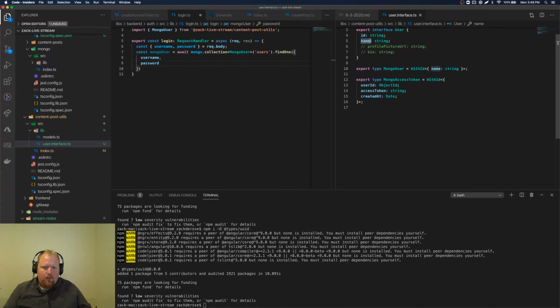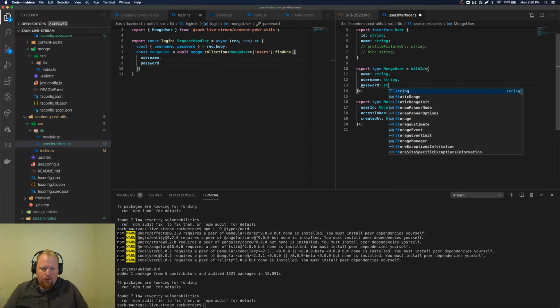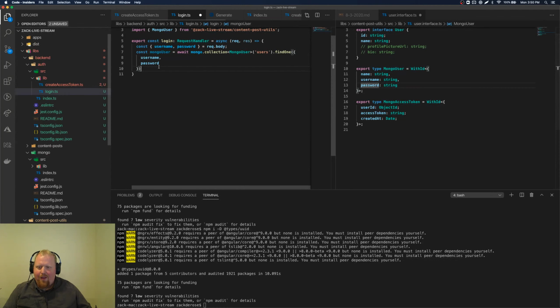The name will be kind of the display name, but we'll also have associated with that a private username. So this is a username that someone would log into, but we wouldn't actually expose what that username is to the client. So this wouldn't be considered public information. Then we'll also have their password here, which is a string. Again, you shouldn't do this, but just bear with me for now.